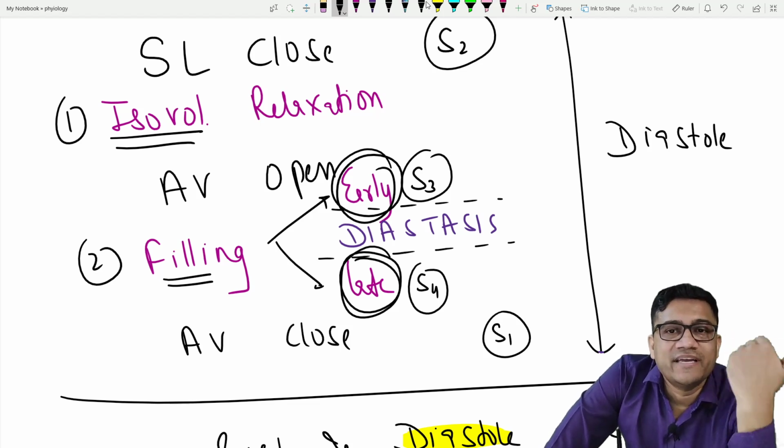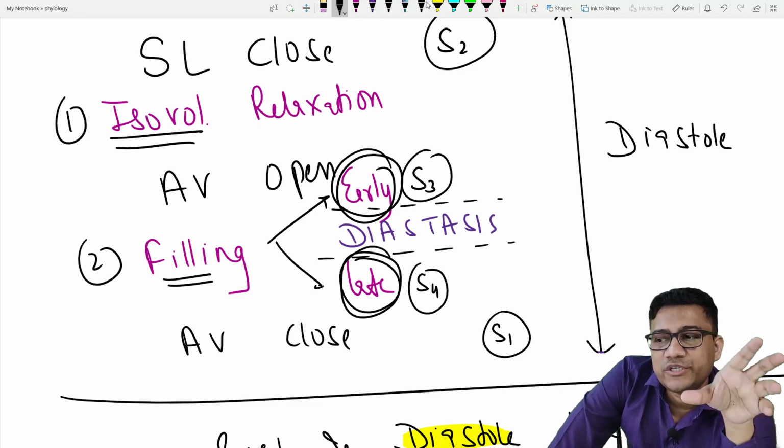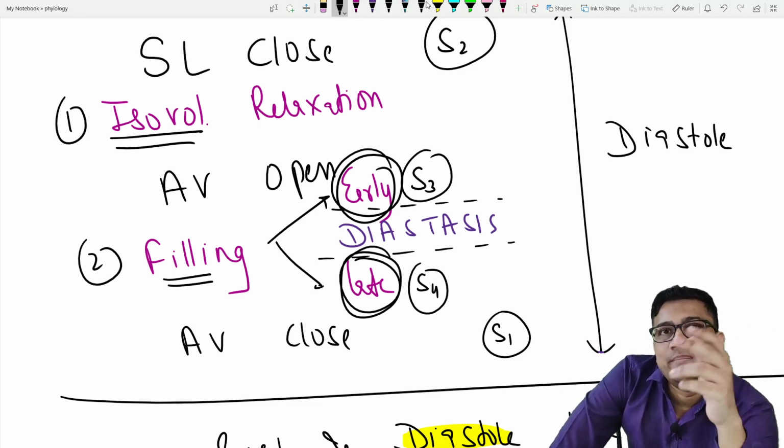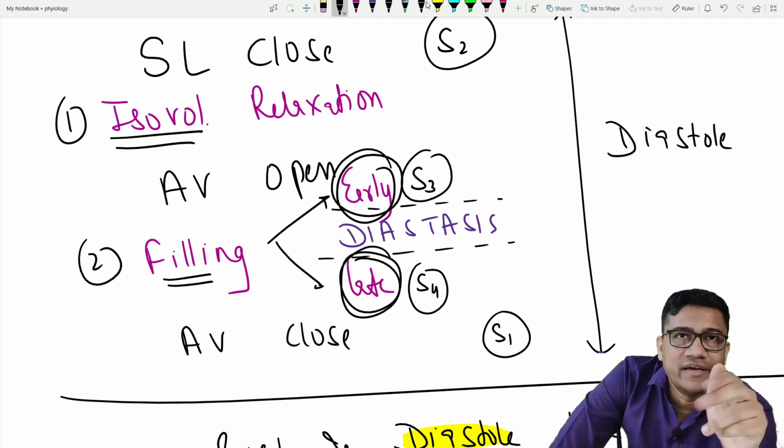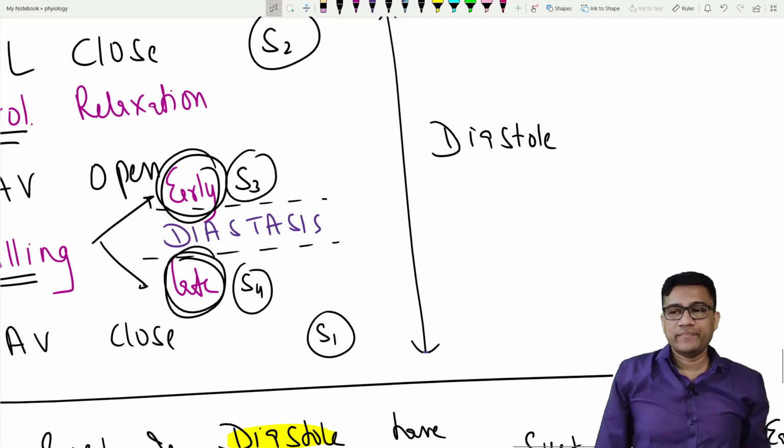So is the cardiac cycle difficult? No, it is very easy. What you just need to do is understand the basics. If your basics are perfectly clear, no one can harm you. Are you clear here? Okay, fine.